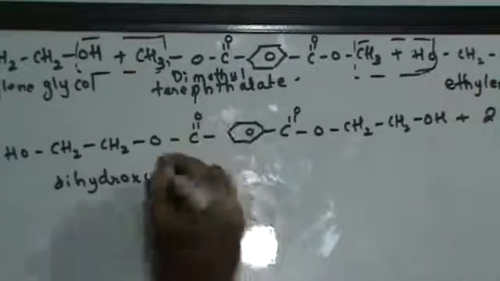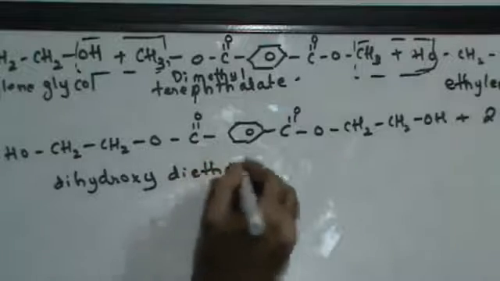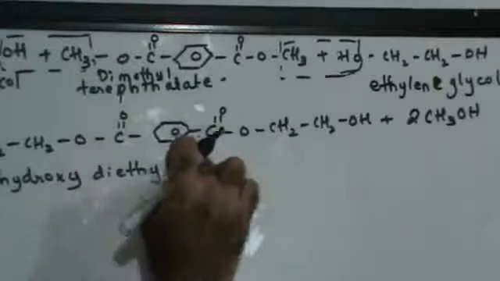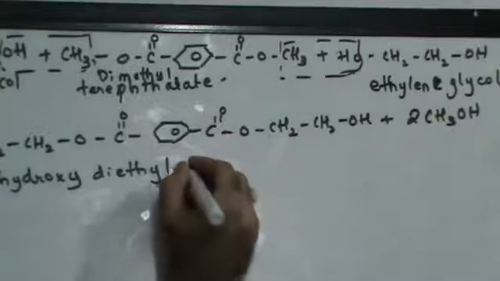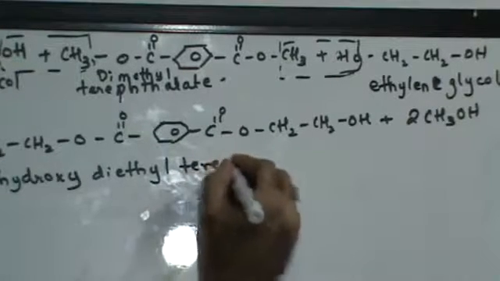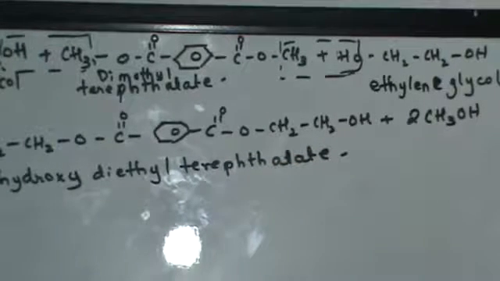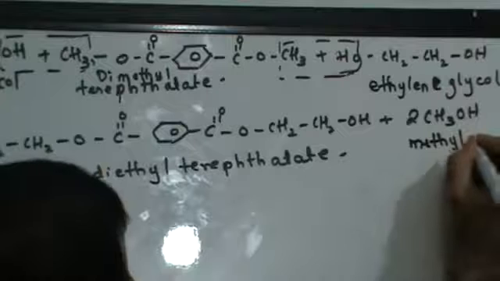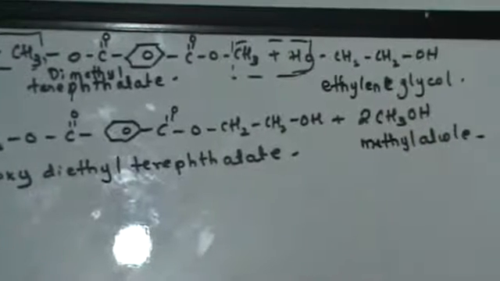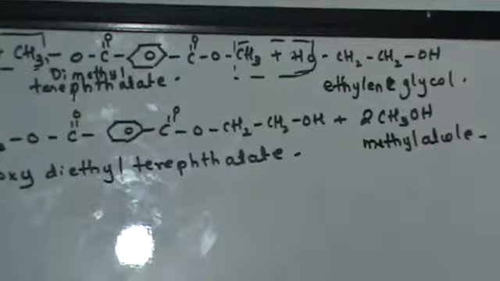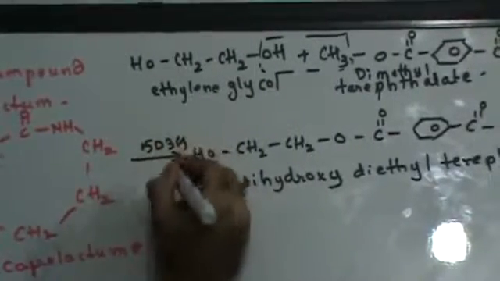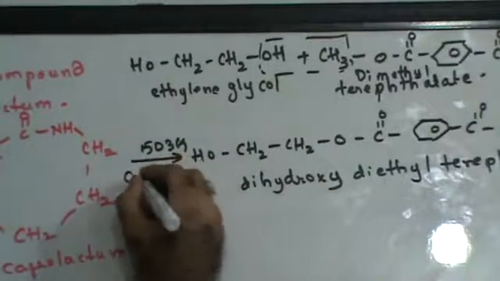CH2 is ethyl, so diethyl. With benzene and the acetate group, this is terephthalate. So what you get is dihydroxy diethyl terephthalate, and this is your methyl alcohol. That's your first step. The reaction takes place at 503 Kelvin in the presence of a catalyst.